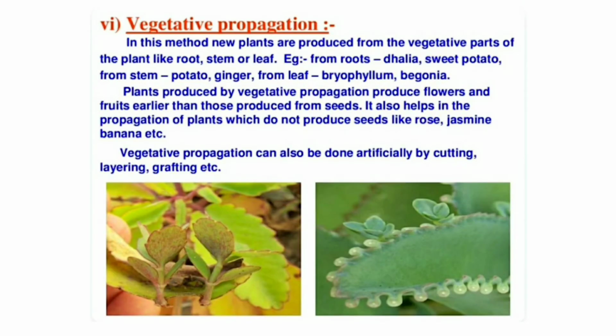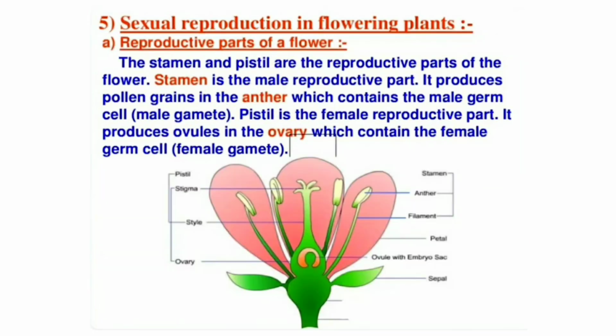Vegetative propagation. In this method, new plants are produced from vegetative parts of the plant like root, stem or leaf. Example from roots, dahlia, sweet potato. From stem, potato, ginger. From leaf, Bryophyllum, begonia. Plants produced by vegetative propagation produce flowers and fruits earlier than those produced from seeds. It also helps in propagation of plants which do not produce seeds, like rose, jasmine, banana, etc. Vegetative propagation can also be done artificially by cutting, layering, grafting, etc.